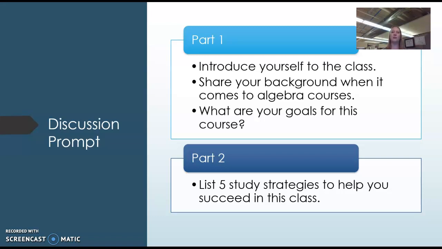The second part of the discussion is that you need to list 5 study strategies. If you don't list 5, you will lose points, so you need to have a minimum of 5. But 5 study strategies to help you succeed in this class. I recommend going to the supplemental materials resource because I do have a folder for study strategies and time management strategies. And so there are links in both of those folders that you may find some good suggestions for you so that you can come up with 5 strategies.